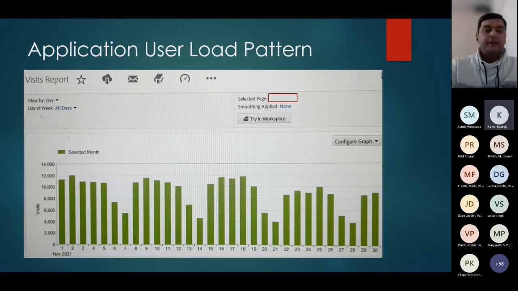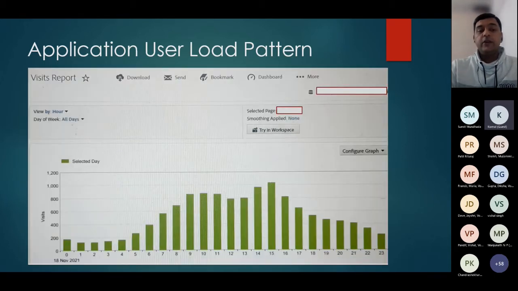If you can see in the slide itself, for some days it has breached visits of 12,000 per day, and for some days it has less than 4,000. So some days there are peaks, some days there are minimal requests coming up. The second view for this is that this graph is on a daily basis. We can also get it on an hourly basis, because similar to the day, on every hour it's not likely that we are getting a similar load.